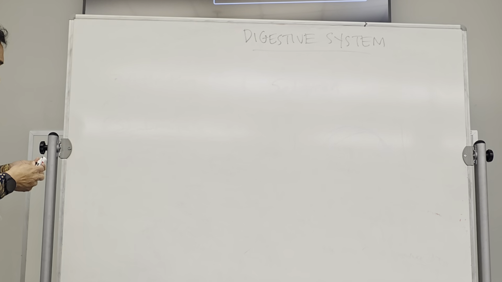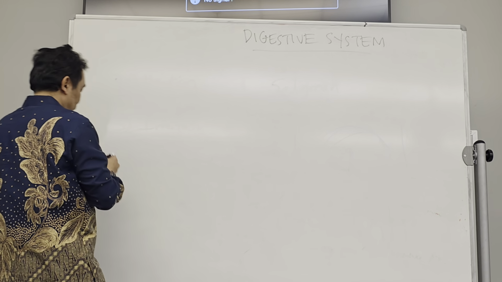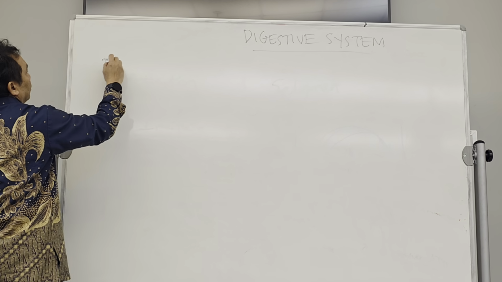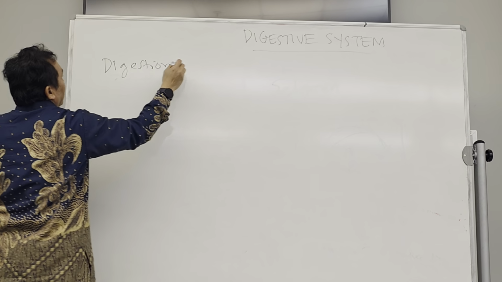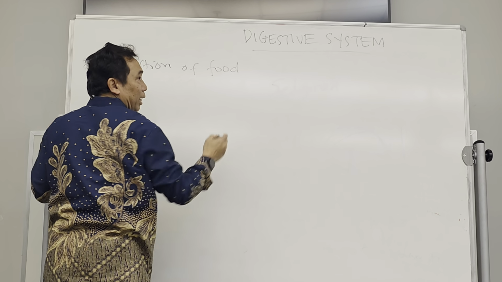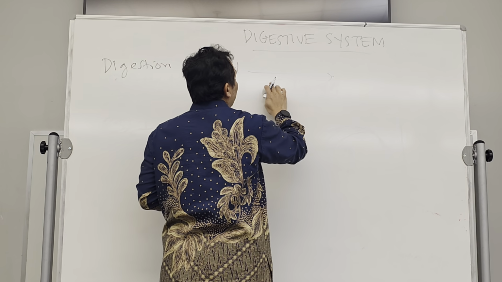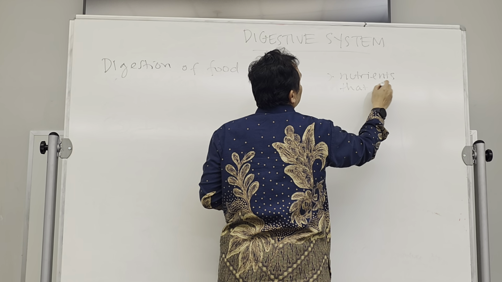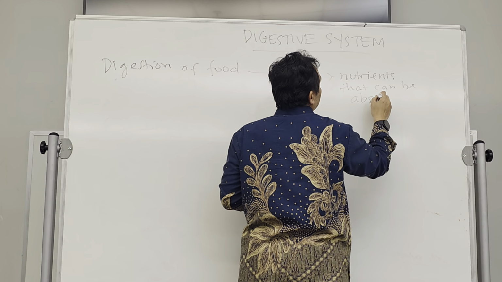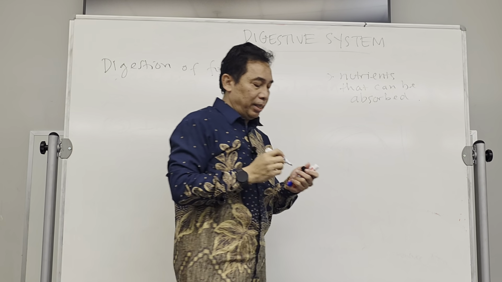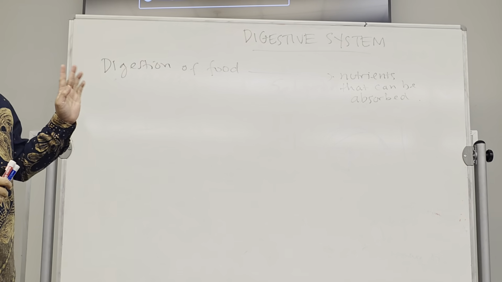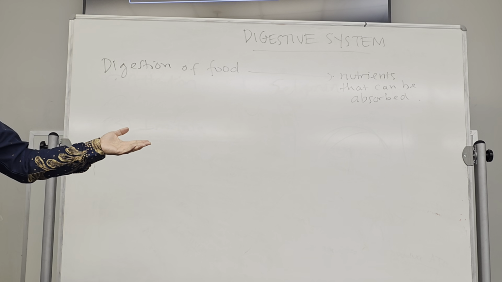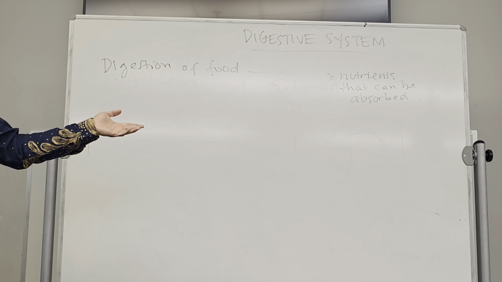The function of this system will be the digestion of food into the nutrients that can be absorbed by our body, especially by the blood system, and the blood system will carry them to the organs or tissues, the cells that need the nutrients.